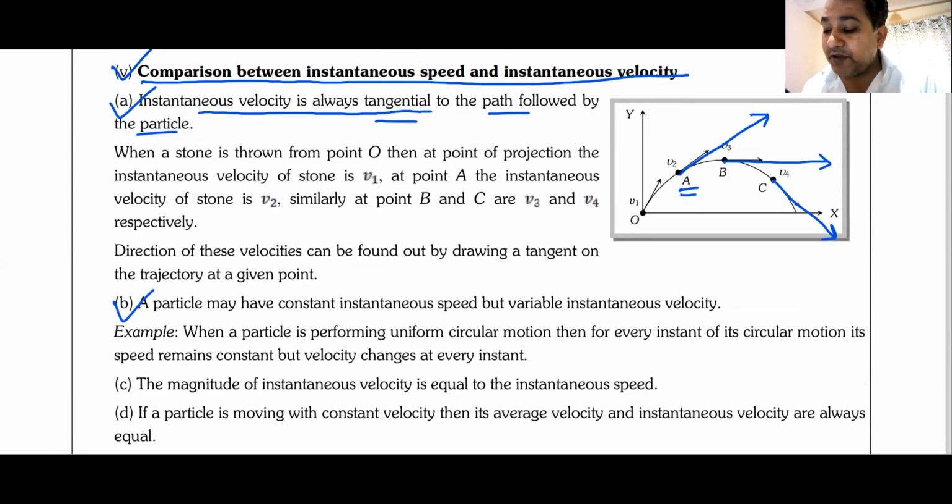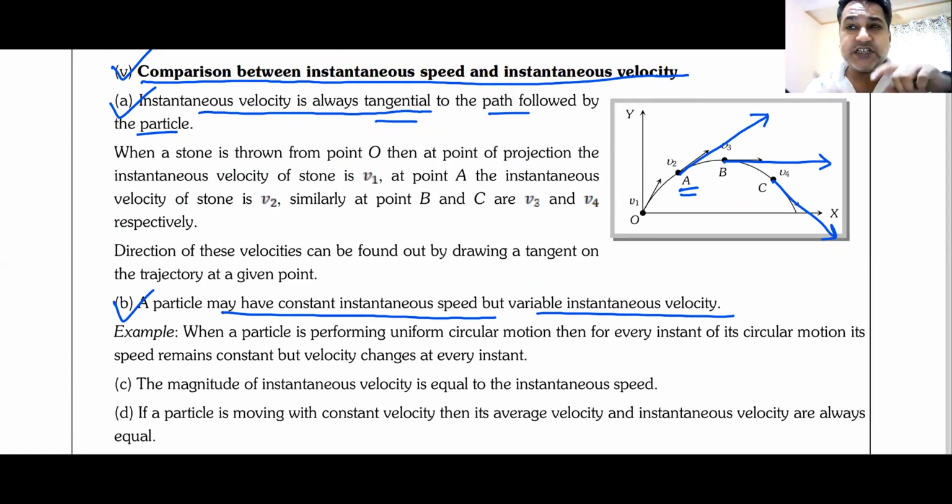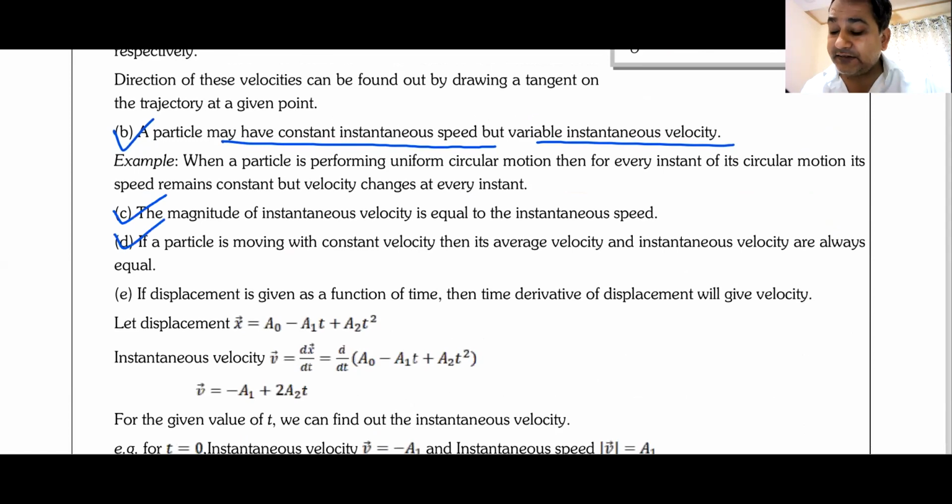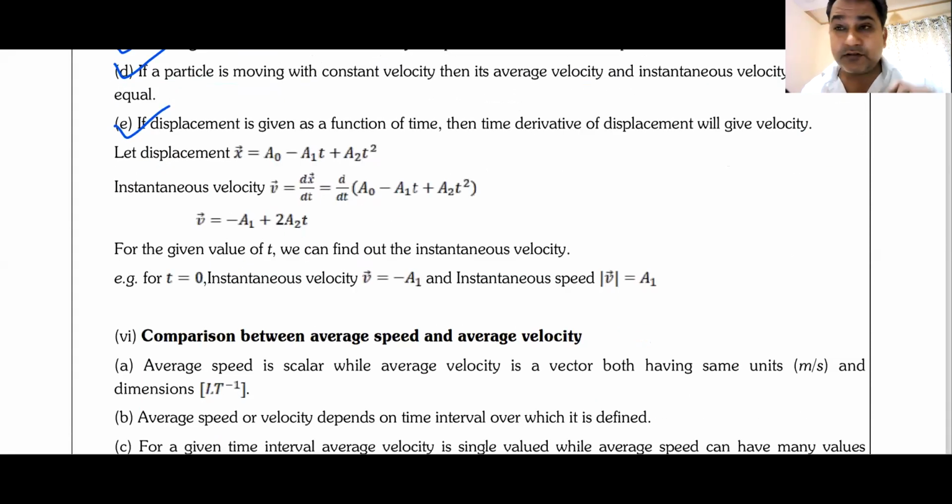A particle may have constant speed but variable velocity. Speed is the same but velocity is changing. The particle is moving in a circle. Did we discuss that in the class today? There are points like this given in your notes. I would ask you to read those topics.